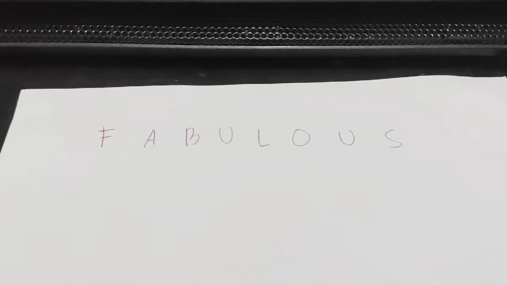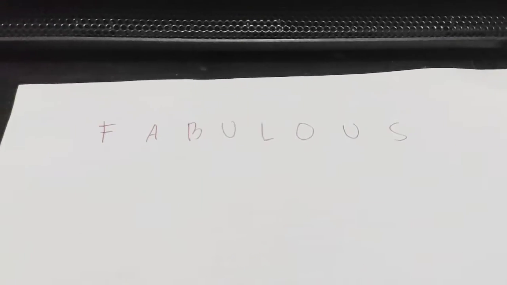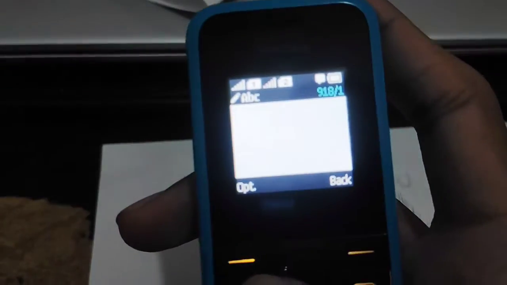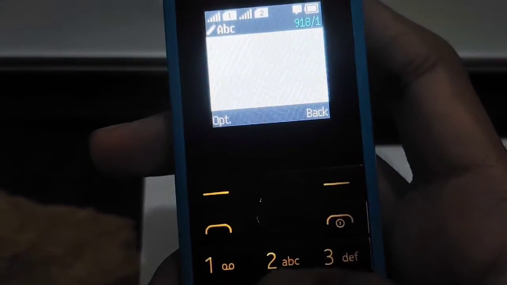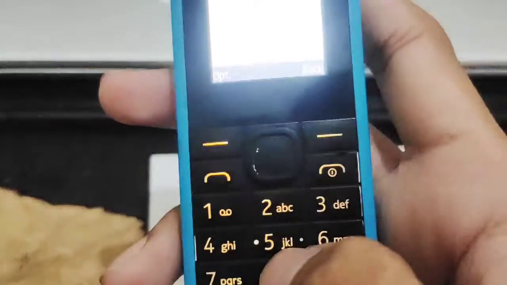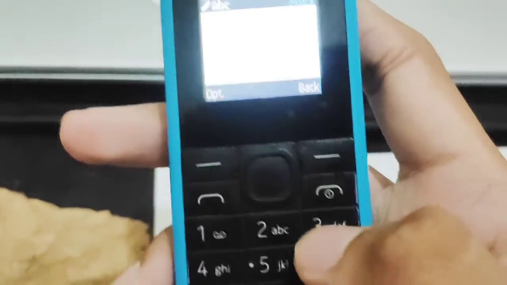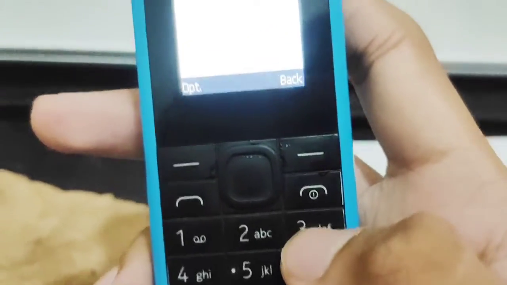So for example, the word fabulous. In order to encrypt the first letter F, here it goes, based on the numeric keypad of the phone. In order to encrypt letter F, you must press the number 3 key 3 times.